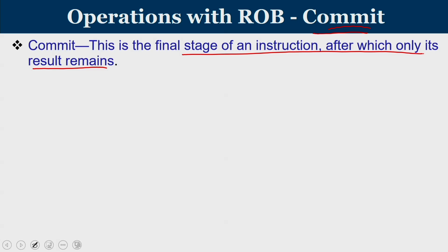All instructions which are executed, hoping that they will happen based upon the outcome of the branch predictor, will have their results temporarily stored in the reorder buffer. As and when you come to know that these instructions are no longer speculative, meaning the outcome of the branch is known and whatever you have run is really required, then transfer the contents from the reorder buffer into memory or registers.